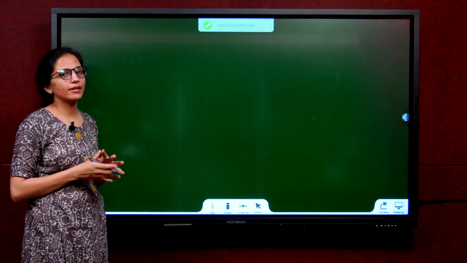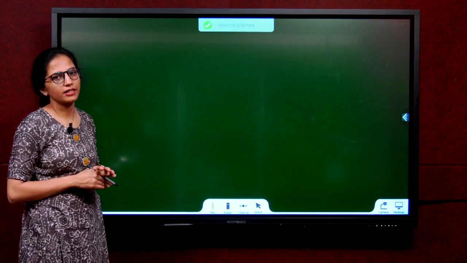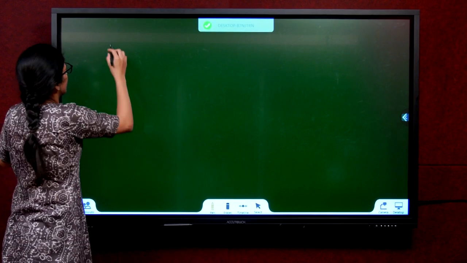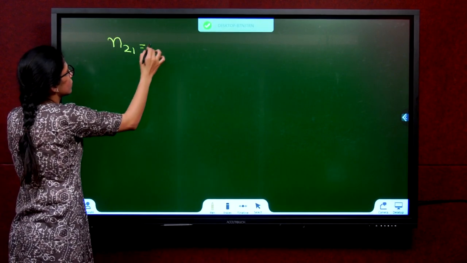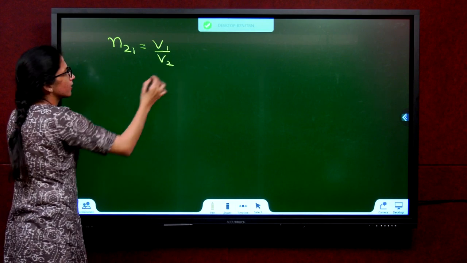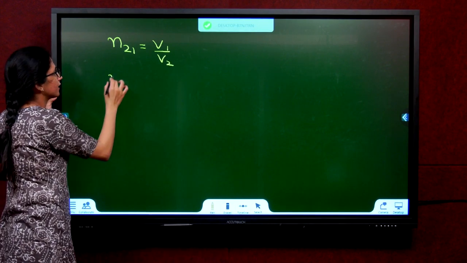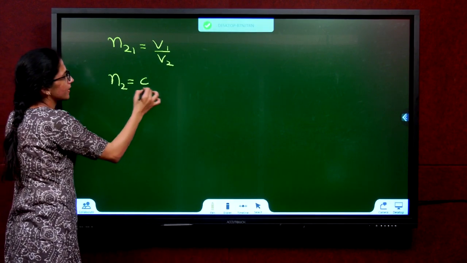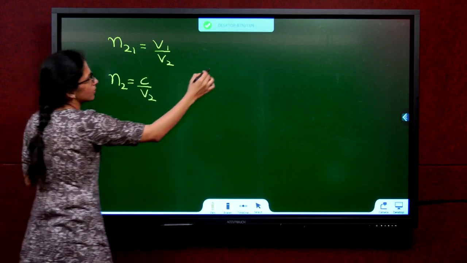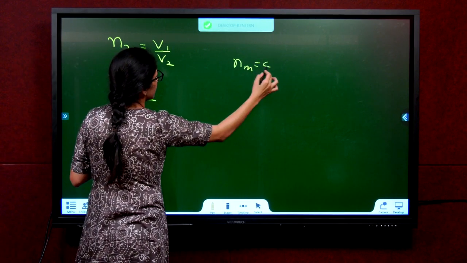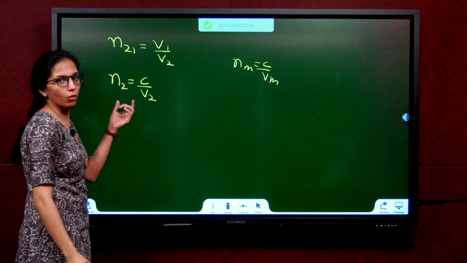Let's combine relative refractive index and absolute refractive index and see what we get. So we know that N21 is V1 by V2, correct? Now using absolute refractive index, can I say N2 is c by V2? Why? Because Nm is c by Vm. So I am taking N2 alone.